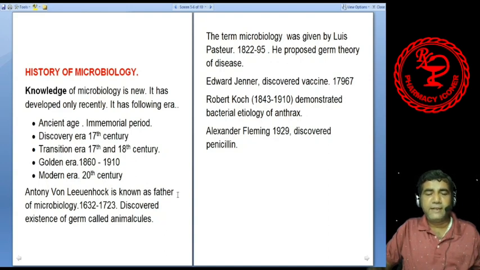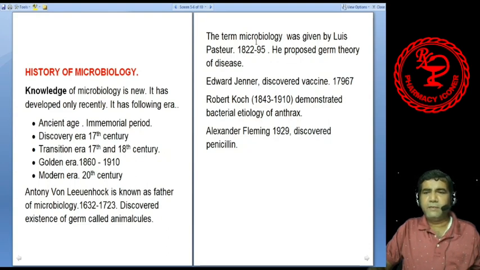Renowned scientists like Robert Hooke were his contemporaries. They did not value his investigation at that time. So this is the discovery era, the beginning of microbiology. Then the transition era, in which microbiology slowly progressed and established itself, between the second half of the 17th century and the first half of the 19th. So it gradually started developing.